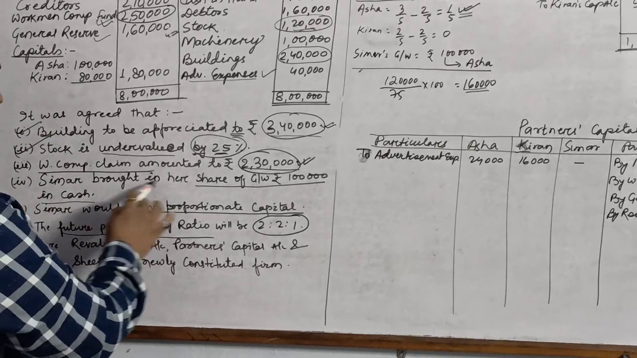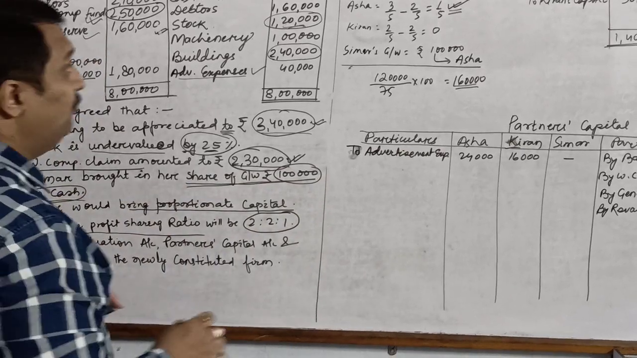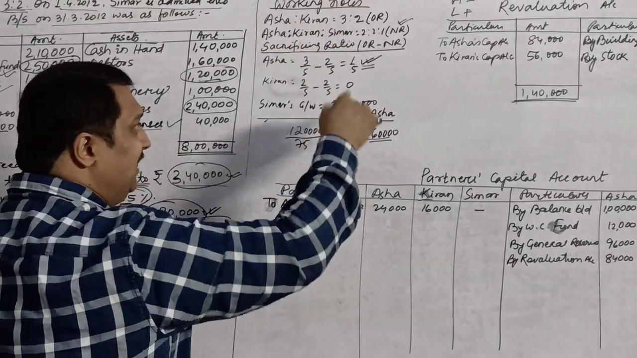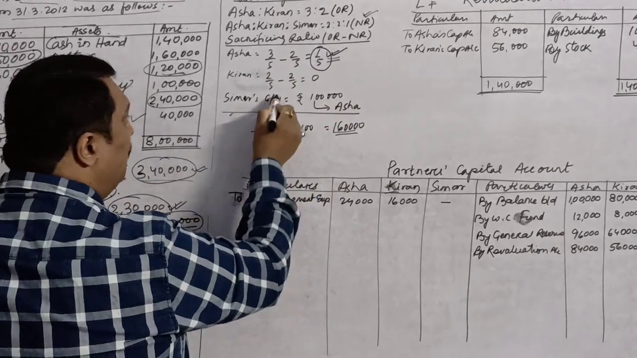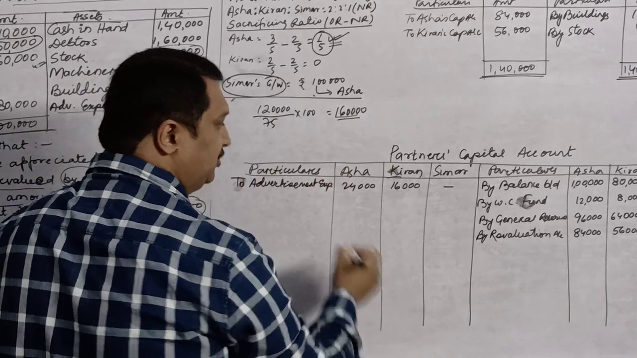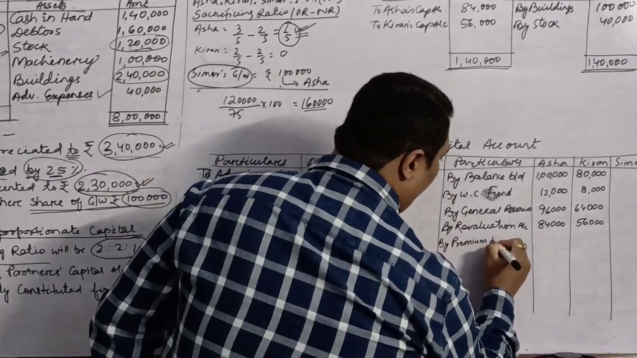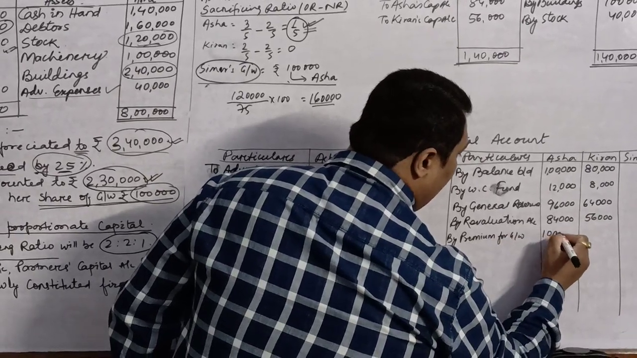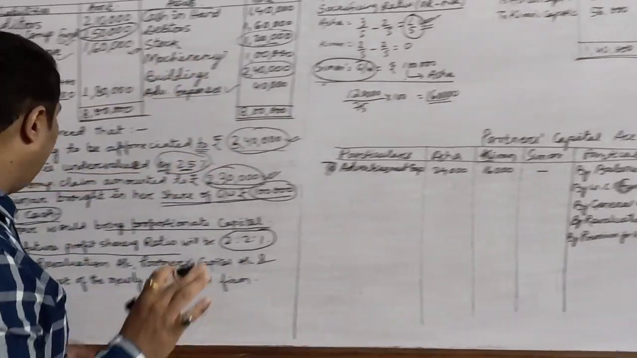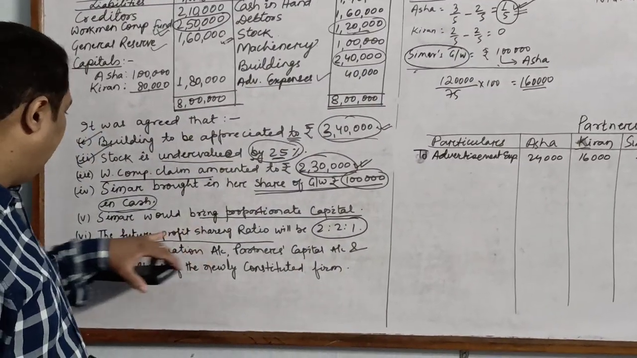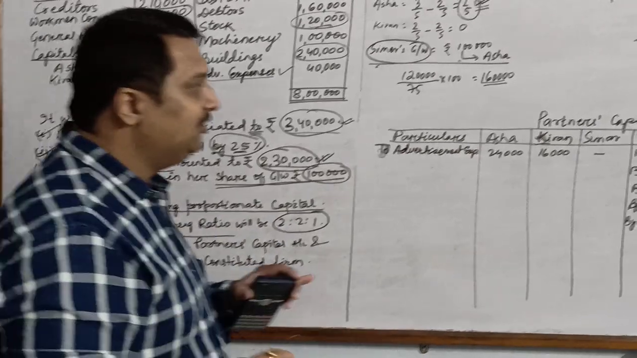Next is Shimar brought in her share of goodwill, rupees 1 lakh in cash. Now children, while working we had seen that there is only Asha who has been sacrificing. So the entire amount of goodwill of Simar goes to Asha. We will write by premium for goodwill, and only Asha will get rupees 1 lakh because she is the only partner who has been sacrificing. Now after this it says Simar would bring proportionate capital. There is no other information.